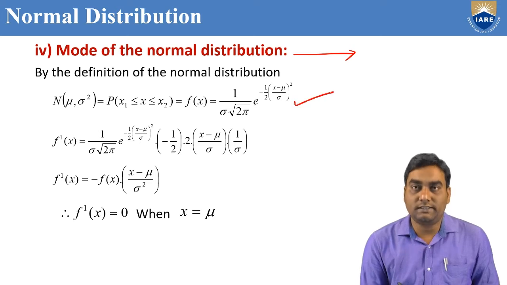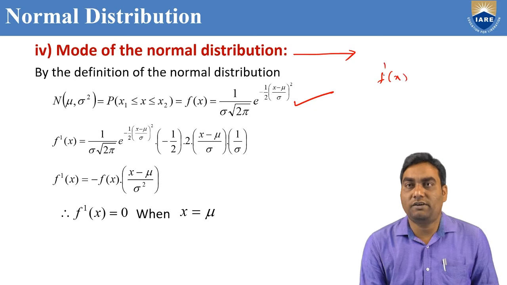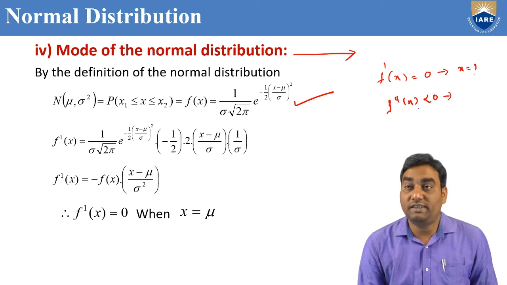This is the normal distribution formula. f of x is 1 by sigma under root of 2 pi, e power minus 1 by 2 into x minus mu by sigma, whole square. How do we find the maximum value, because the mode is the value of x at which f of x is maximum? If you know f of x, you find f dash x and equate it to 0 to find the x value. After that, you find f double dash x. If it is less than 0, the function is maximum at x. If it is greater than 0, the function is minimum at x.